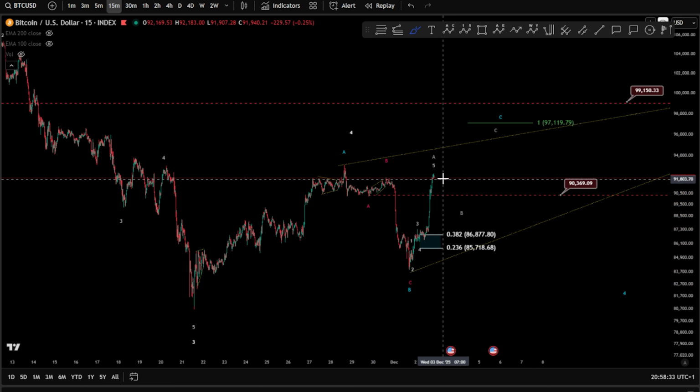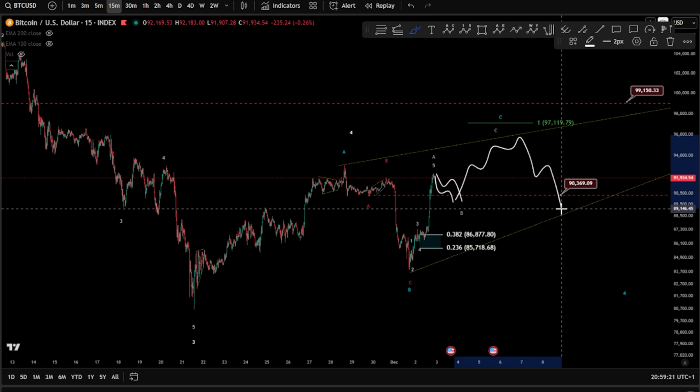Whether we are in a wave B retracement or a wave 4 retracement, both scenarios are going to retrace there. And we're going to see how it unfolds again, if it's going to do something very high here as an impulse and drop down again. So this is definitely a wave C.